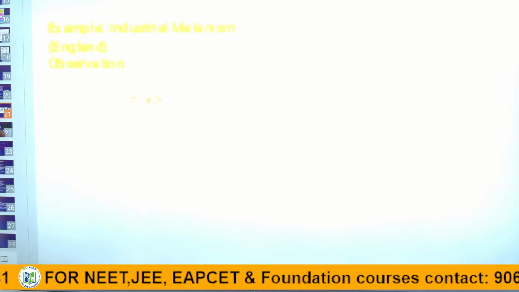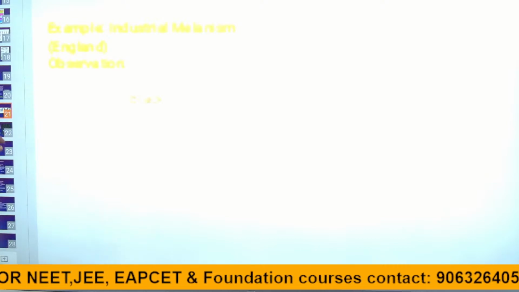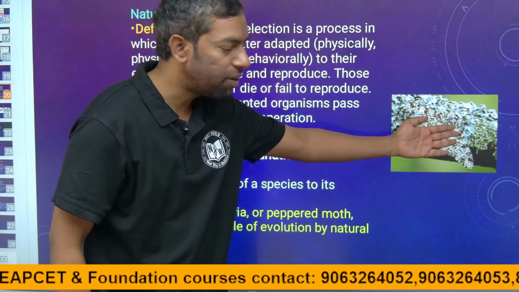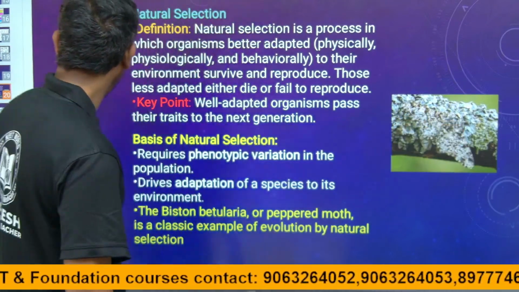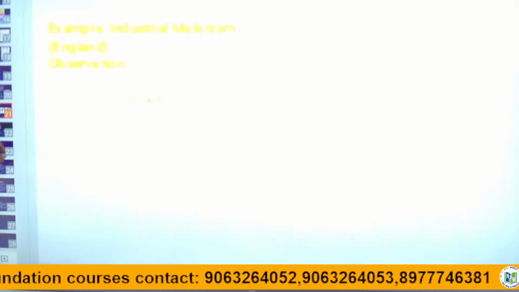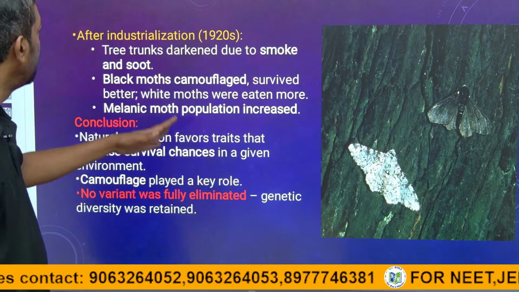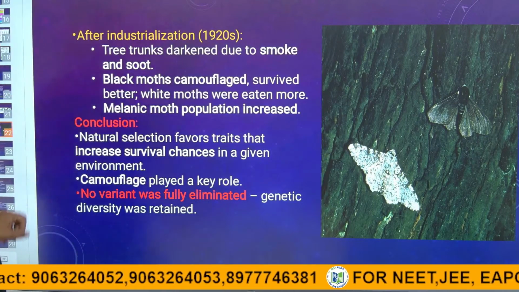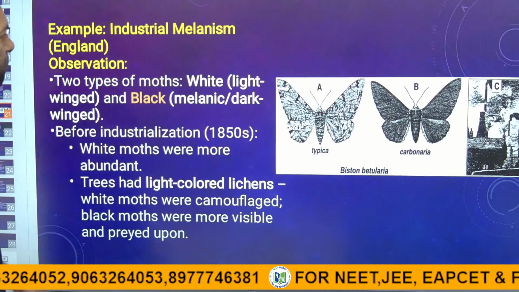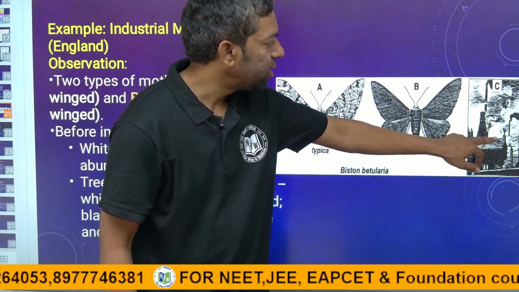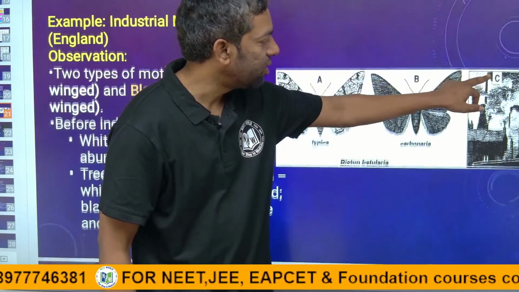We are going to see the slide. Just look at this: white moths on the bark. Before industrialization and after industrialization, guys.